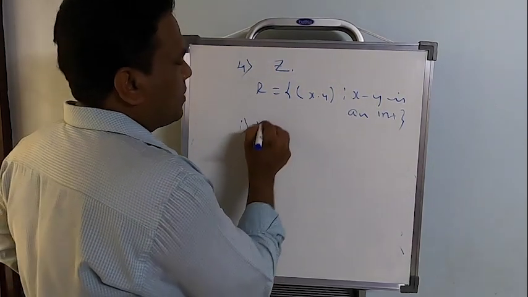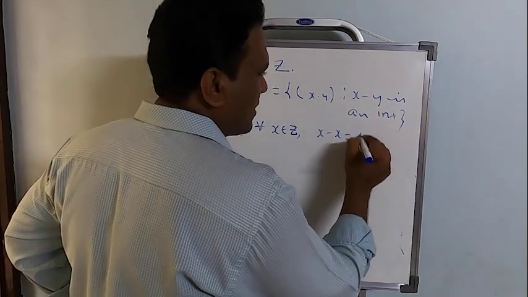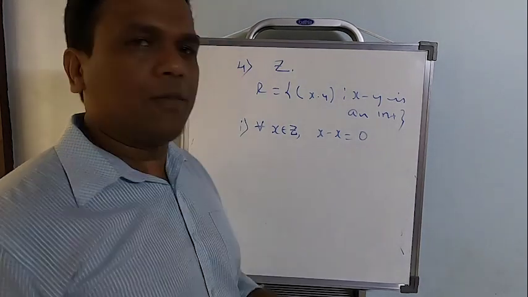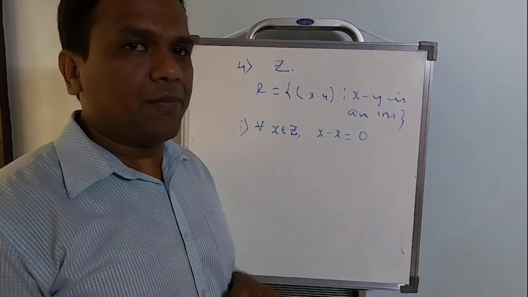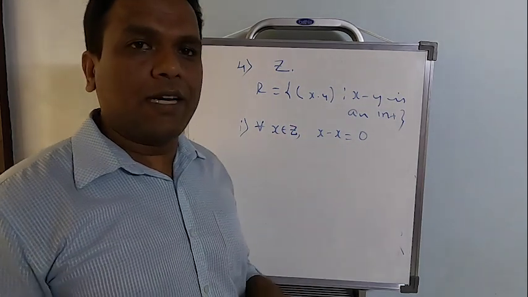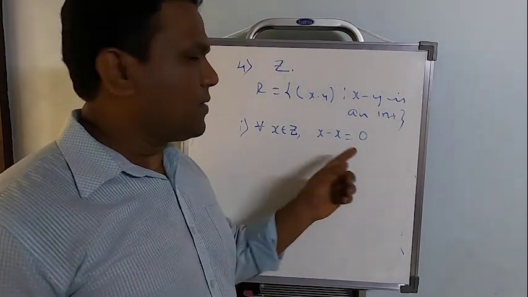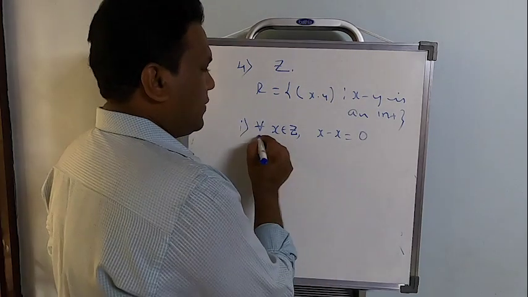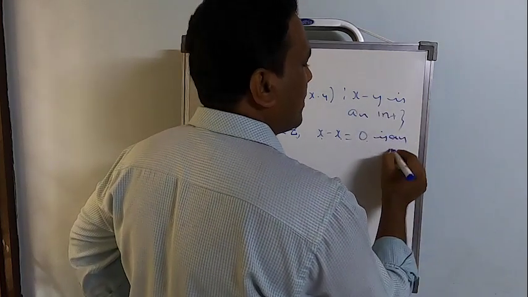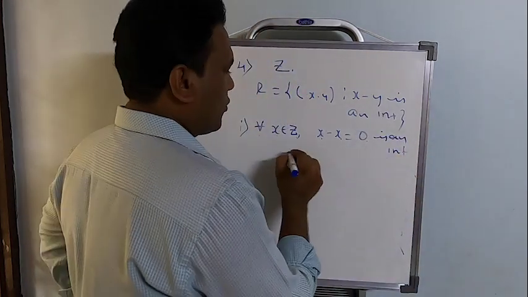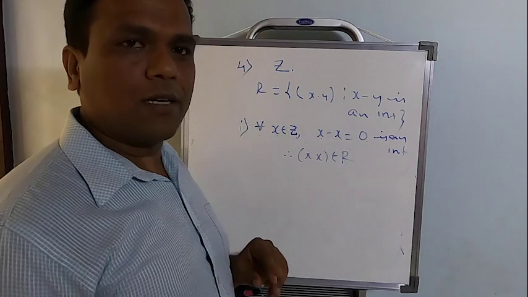So the first part, for all x belongs to Z, what is x minus x? X minus x is going to be 0. For example, 1 minus 1 is 0, 2 minus 2 is 0. See, reflexive is what? First element, second element should be the same. So 1 minus 1 is 0, an integer. 2 minus 2 is 0, an integer. How long can we keep writing this? So that's why let's shift to the general procedure. For every element x belongs to Z, x minus x equals 0, and 0 is an integer. Therefore x comma x belongs to R. That's how to write the general procedure.